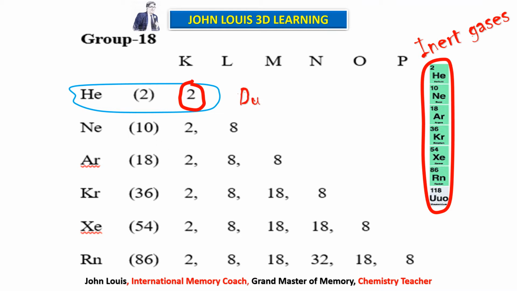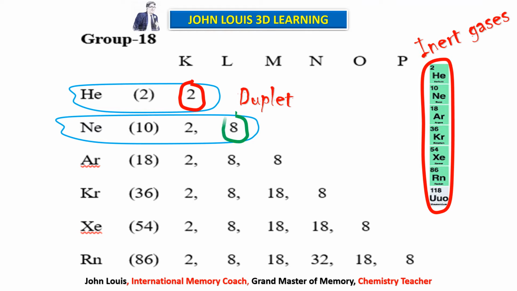If you take neon, it has 10 electrons. Out of 10 electrons, the first 2 electrons are filled up in the K shell because it can occupy a maximum of 2, and the remaining 8 electrons are filled up in the second orbit. So if the outermost orbit is having 8 electrons, then the atom is very stable. If you look at all the other elements also, argon, krypton, xenon, radon. See, argon has 18 electrons. How are the electrons distributed? First shell 2, then second shell 8, third shell also 8. So the last orbit is having 8 electrons.